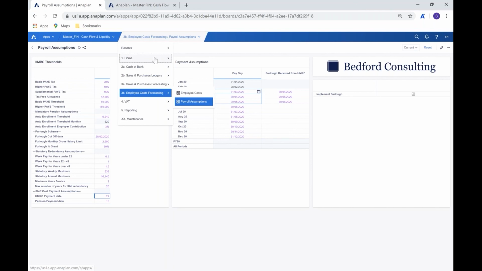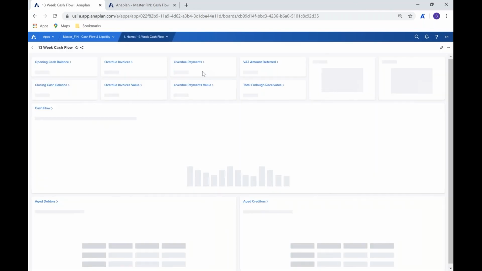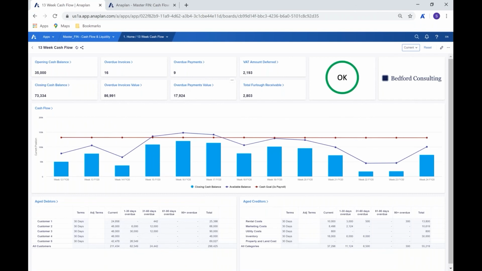So coming to the end here as we start to wrap that up, the key thing is in the way that we bring this all together. So of course with cash flow, it affects and is affected by every part of the business. And ultimately, we want a single place where we can see everything very quickly as a snapshot. And that's what this is effectively giving you.